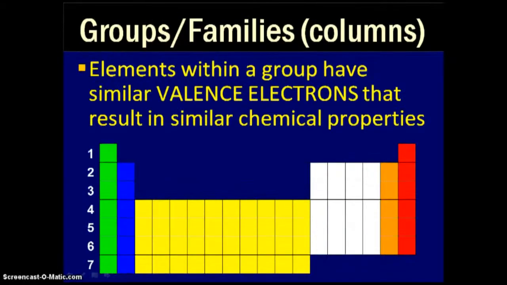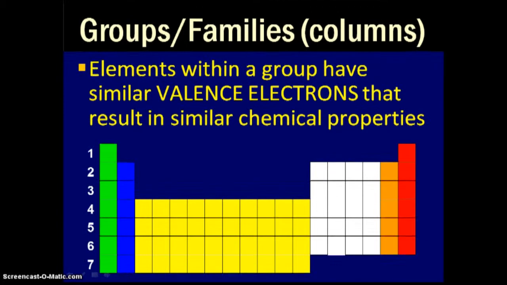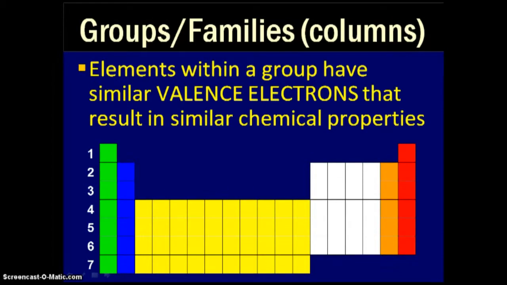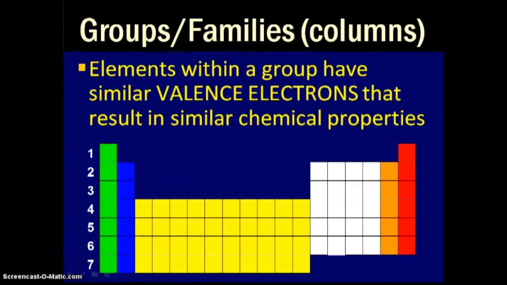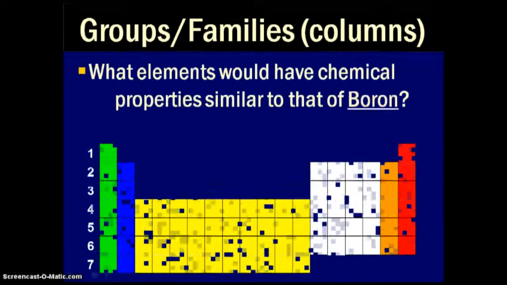And you will see when we talk about a group, we will also often use the name family, referring to these vertical columns that you see colored here in this table below. So one thing you're going to learn, or have learned actually, is that elements within a group have a similar number of valence electrons. And this is why they have similar chemical properties. Of course, we remember the term valence electrons means the number of electrons in the outermost ring. Of course, group 1 here, circled, would be all similar in chemical reactivity because they all have one valence electron.